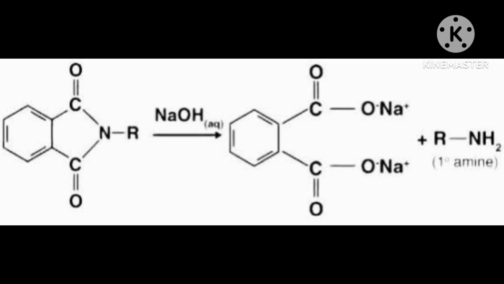Because when a bond breaks, carbon will take an electron and nitrogen will also take an electron. You can consider radical form also, or charge wise also, for understanding purposes.